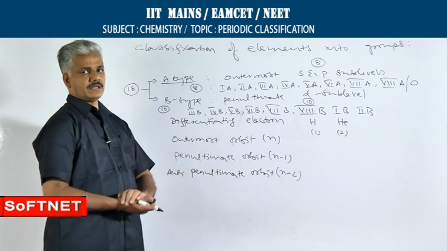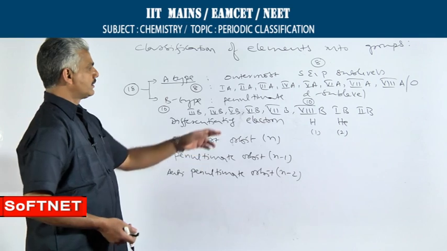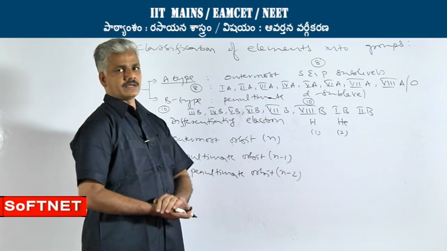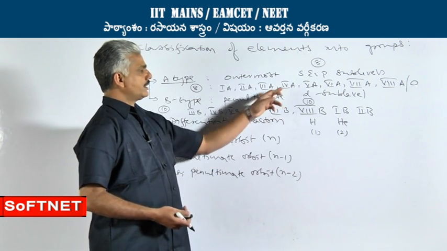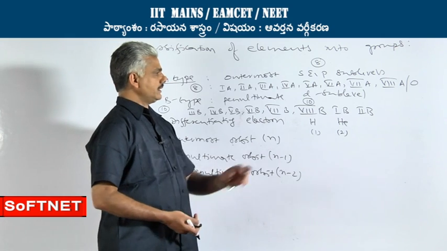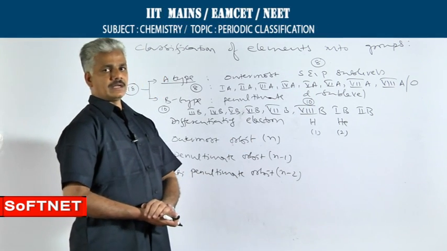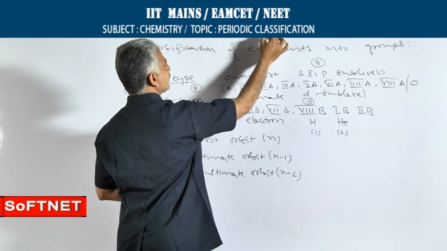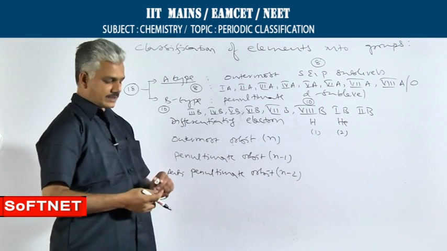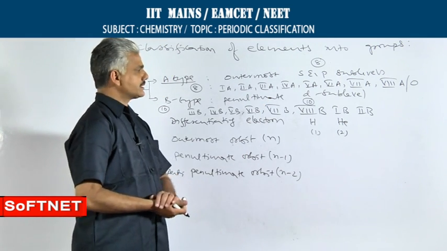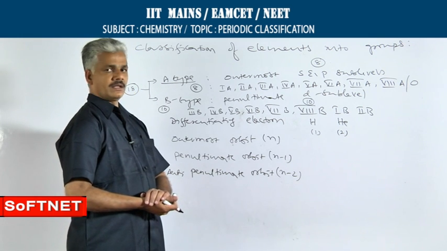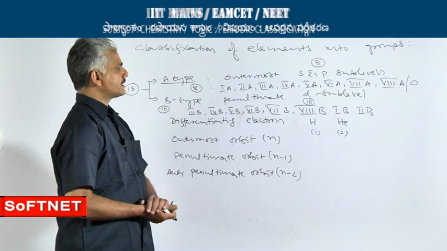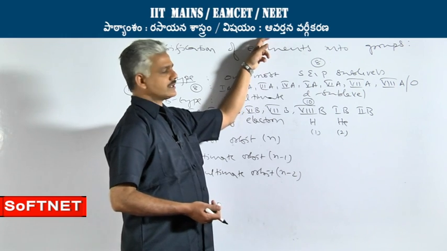The 1A group elements, they are called as alkali metals, 2A group elements are called as alkaline earth metals, 3A group elements are called as boron family, 4A group elements are called as carbon family, 5A group elements can be called either as nitrogen family or as nicogen family. Nicogen means bad smelling, because elements of 5th A are related to compounds which are having bad smell. That is why this group is called as nicogen family.